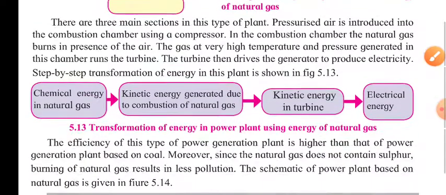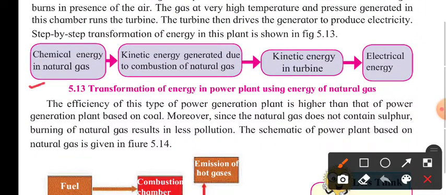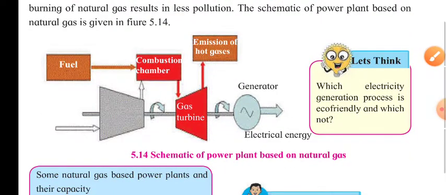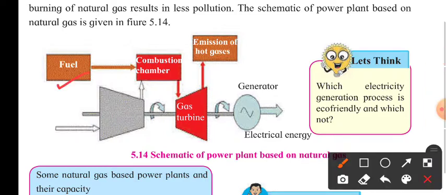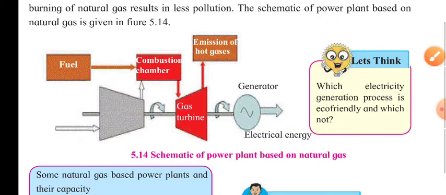Further, here they have given the transformation of energy, that is, the chemical energy of natural gas is converted into kinetic energy generated due to combustion of the natural gas, then the kinetic energy in the turbine, and then the electrical energy. They have given the working or schematic diagram of this kind of power plant over here. Fuel is used, then the combustion chamber releases the gas which is used to rotate the turbine, and then that produces the electricity with the help of the generator.